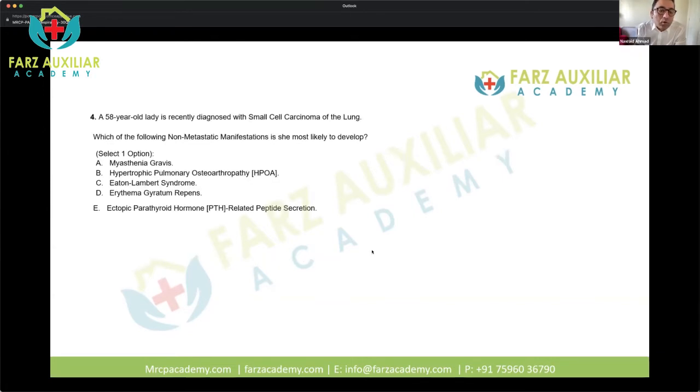Next question is again on small cell carcinoma, and it is asking you which of the following non-metastatic manifestations she is most likely to develop. Okay, so non-metastatic meaning it is a paraneoplastic syndrome. So what kind of paraneoplastic syndrome is most commonly seen with small cell carcinoma of the lung?